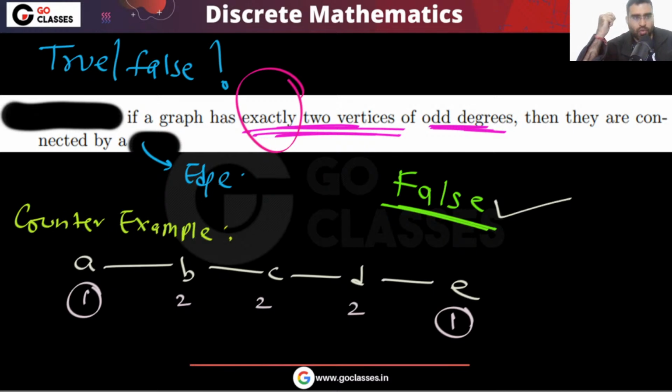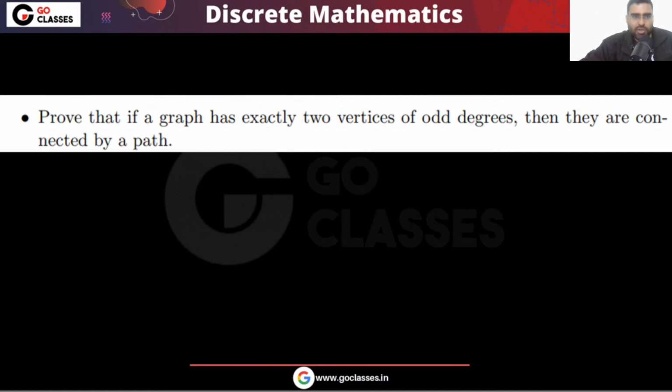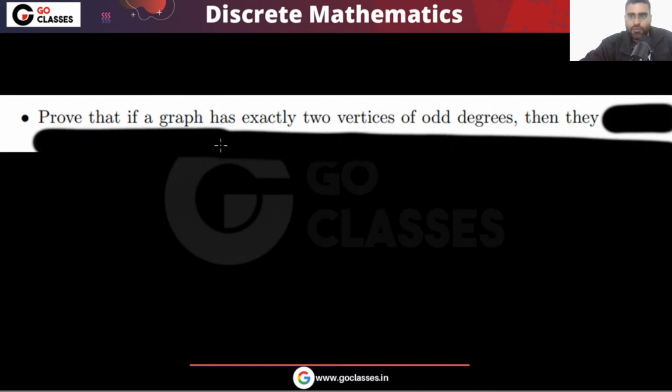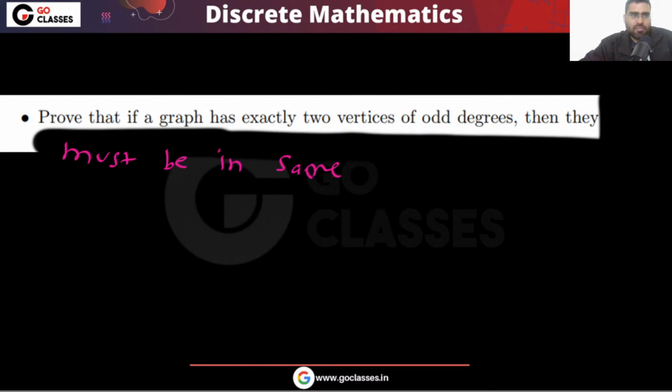So finally what I want to tell you is that this statement is true. If you have exactly two vertices of odd degree, then they must belong to the same component. Then they must be in the same connected component. This is true, right?